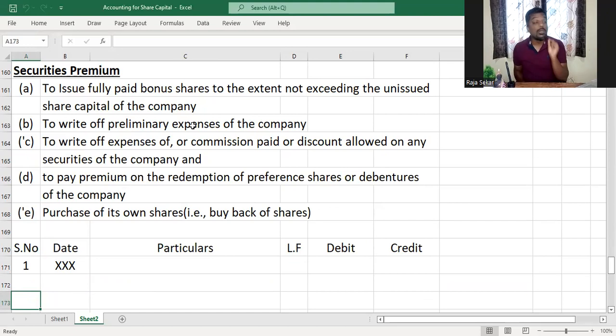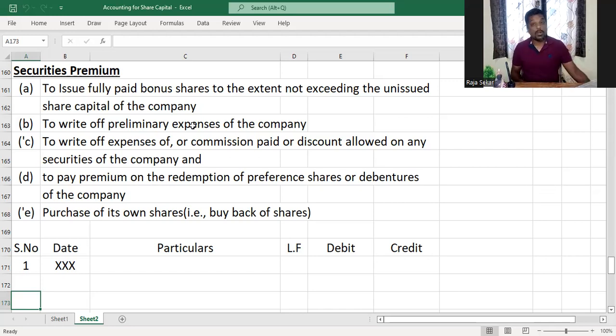To issue fully paid bonus shares to the extent not exceeding the unissued share capital of the company. Basically, if the company has a certain amount of authorized capital, let's say 1 crore rupees, and it has issued 80 lakh rupees of shares already, the unissued capital is 20 lakh, right? To that much extent, the company can make use of the amount that is there in the securities premium to issue fully paid bonus shares.